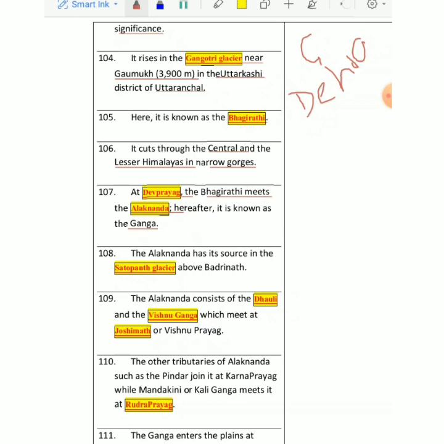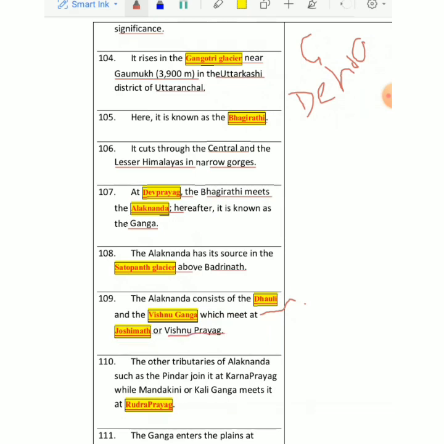Alaknanda has its source at a glacier called Satopanth Glacier. अलकनंदा हैज़ इट्स सोर्स. मैंने आपको सारी रिवर्स के सोर्स बताए. तो अलकनंदा also having its source at a glacier called Satopanth that is near Badrinath. So we have so many areas of religious significance. One is Badrinath, which is very important, right? Alaknanda basically consists of two important tributaries. One is Dhauli Ganga and one is Vishnu Ganga, and they meet at a place Joshimath. All these places are in Uttaranchal.